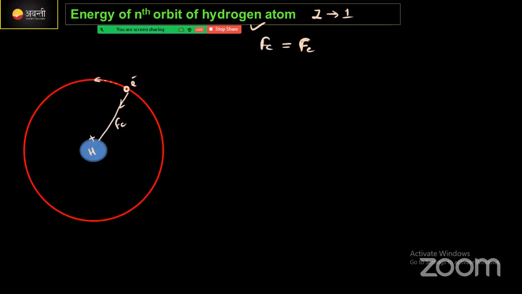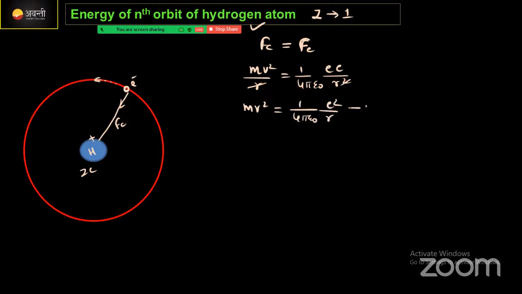Now, on deriving this equation, the centripetal force is mv square by r, as I already told you, and the electrical force is 1 upon 4 pi epsilon naught into Ze square divided by r square, where the value of Z is 1, so I'm writing directly e square. One r cancels, so mv square equals 1 upon 4 pi epsilon naught e square by r.